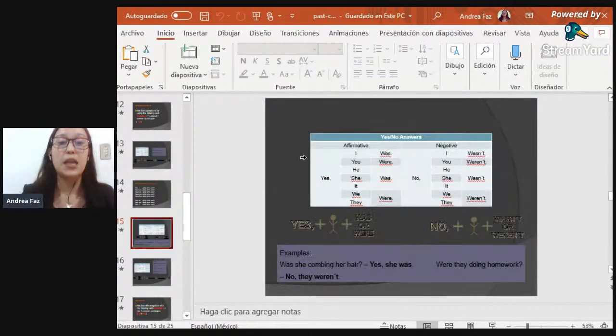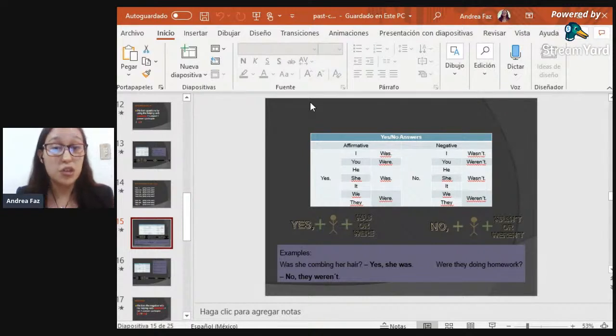So here we go. We're going to have a structure also to answer yes/no questions in positive and, of course, in negative form. For example, if we want to make a positive answer, we're going to need the word yes, then we're going to need the person, and then we're going to use was or were. It's going to depend on what we want to talk about. For example, if I say, was she combing her hair? The answer, if it is possible, would be, yes, she was.